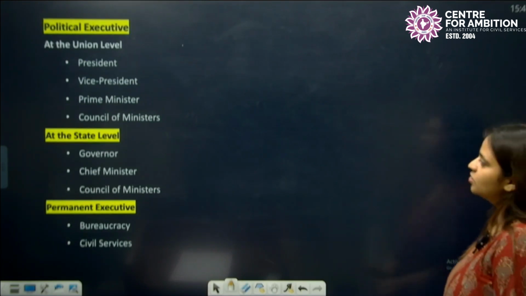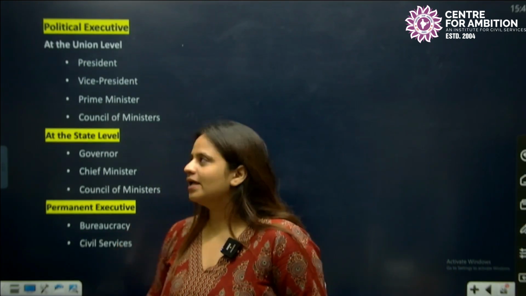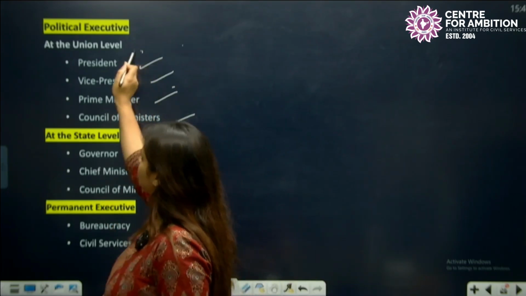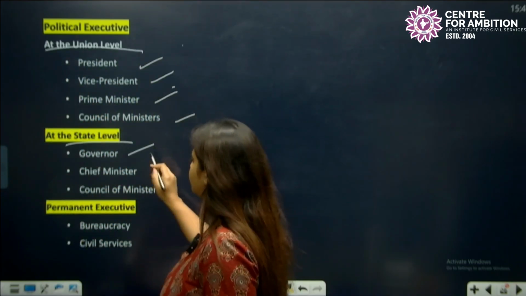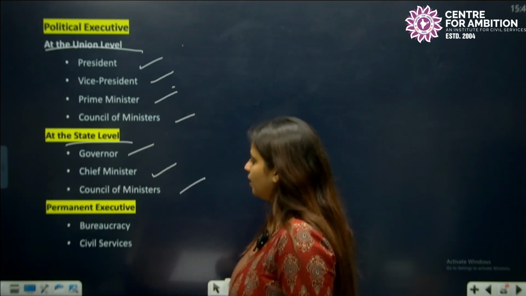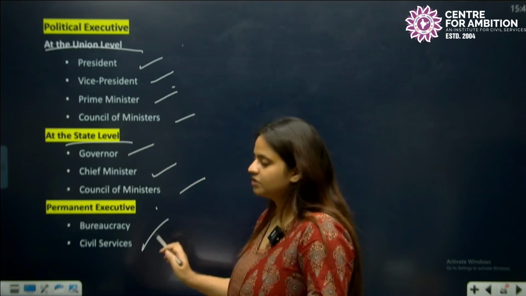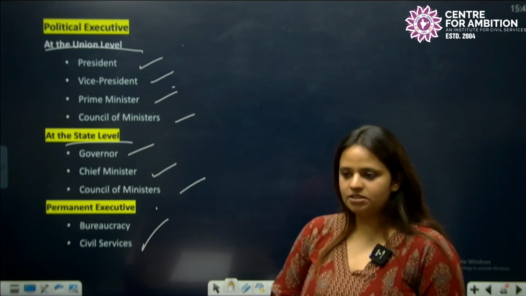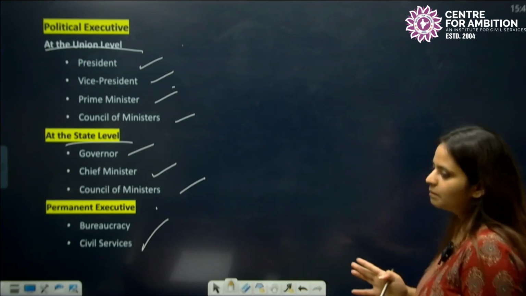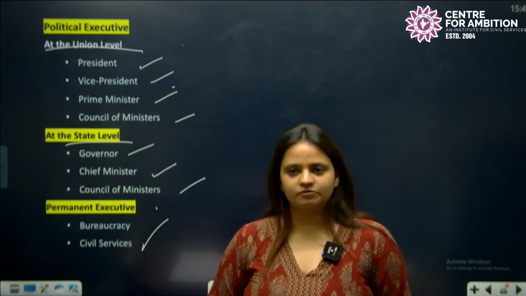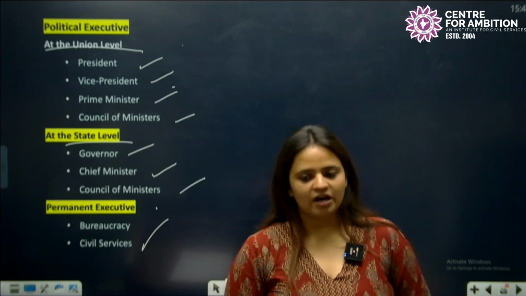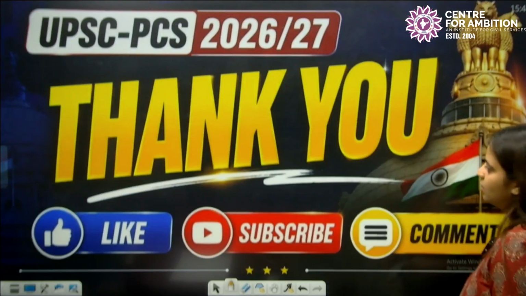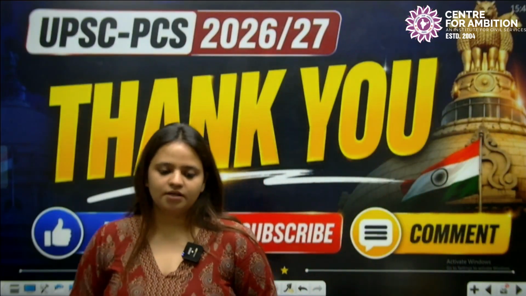Okay. When I talk about the political executive in India, I'll be taking the president, vice president, prime minister and council of ministers at the union level, and at the state level we have the governor, chief minister and council of ministers. The permanent executive that I have told you about is the civil servants of India. I'll be talking about all these in my next lectures. We'll see different parts of chapter 4, on the executive, given in the NCERT, so we have to make different videos to cover all of these. I'll be starting with the president from the next class.